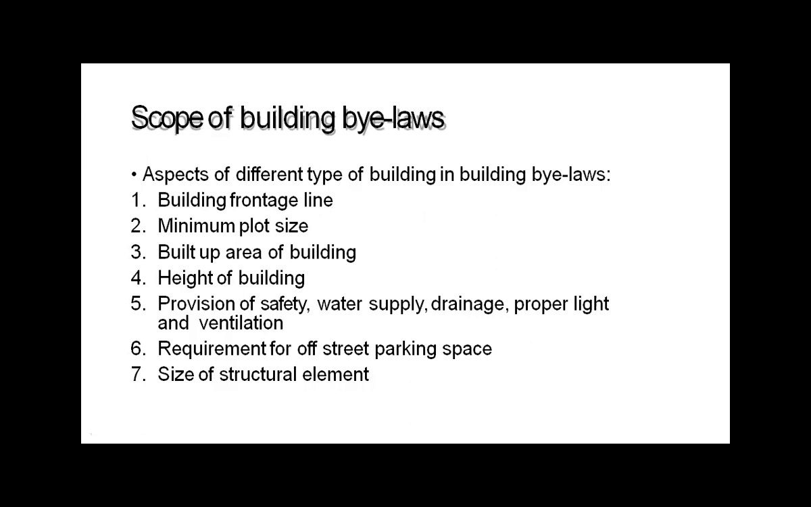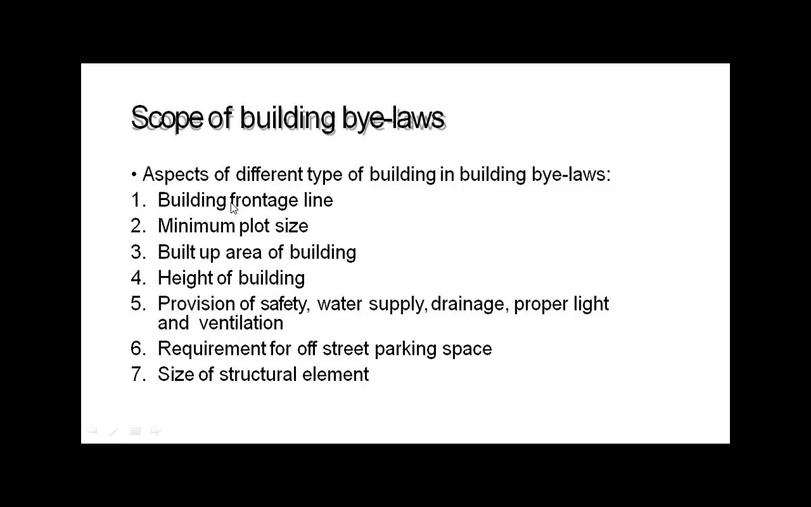The scope, first one is it gives building frontage line, then the minimum plot size, built up area of building, height of building, provision of safety, water supply, drainage, proper light and ventilation, requirement for offset street, parking space, size of structural element. These are the scopes of building bylaws.